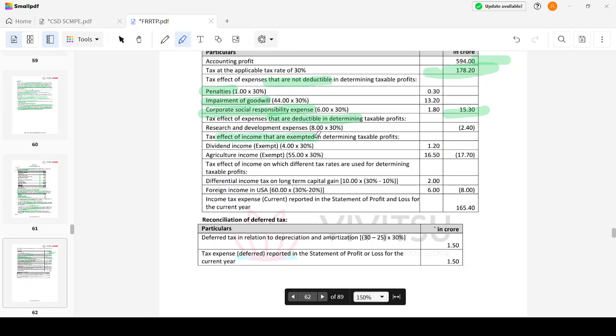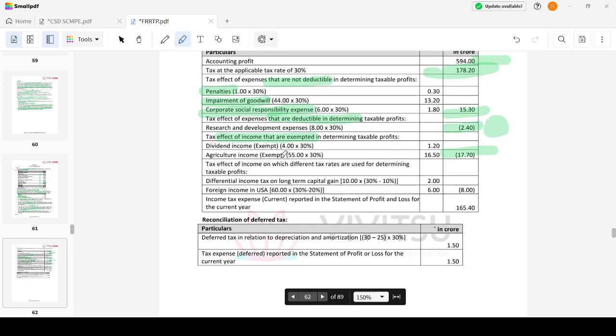Then tax effect of the income that is exempted in determining the taxable profits. So 4 crore is a dividend income. 4 plus 55 into 30 percent is nothing but 17.7, again exempt. Here alone, please write an assumption that this is the weighted amount I am taking.